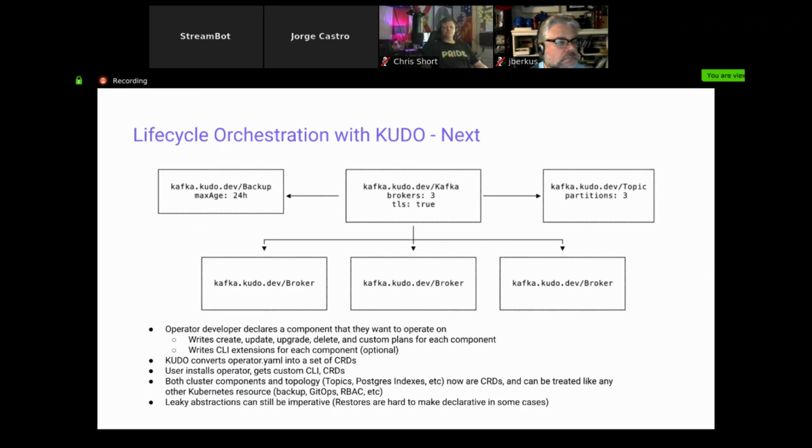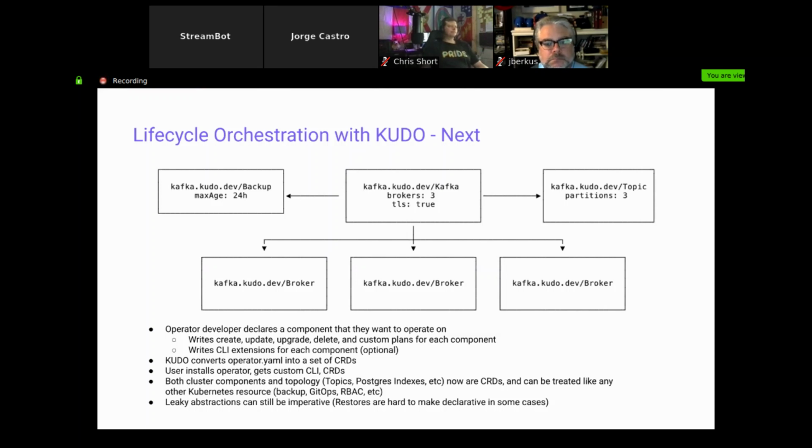Now, what we're doing in the upcoming version is we're actually taking all of this imperative work that you do when you're declaring an operator and automatically converting that into CRDs. And we want to do this not only for the components of your application, but like I said, all the operations. And so you can imagine a world where everything you can do with MySQL is represented as a CRD. So an index, I have Kafka up here, right? A Kafka topic could be a CRD with a set of plans that then goes and creates that topic.